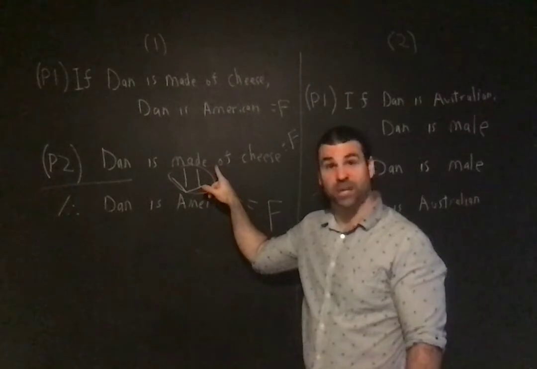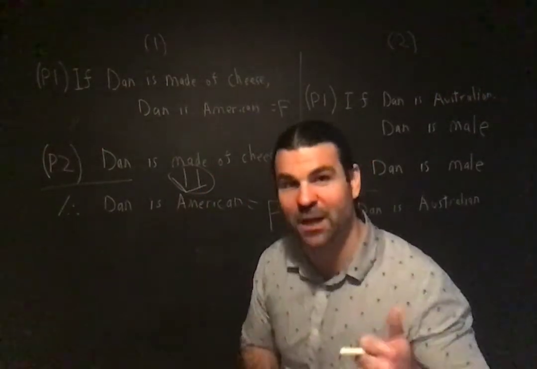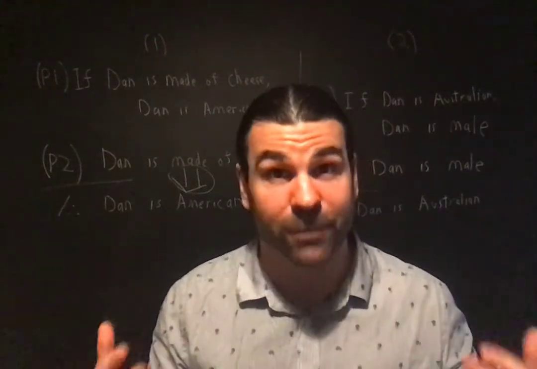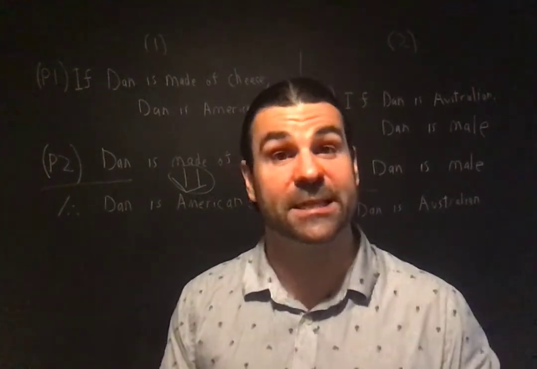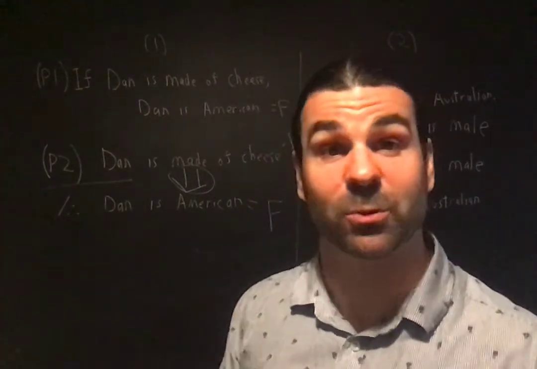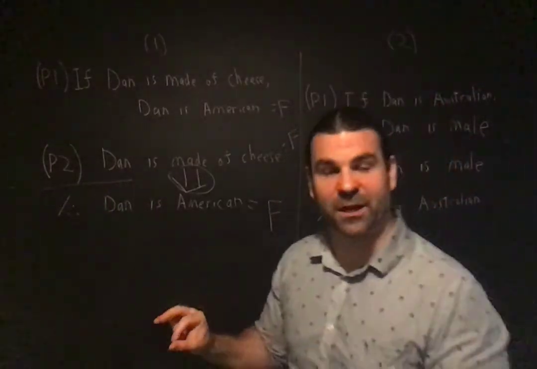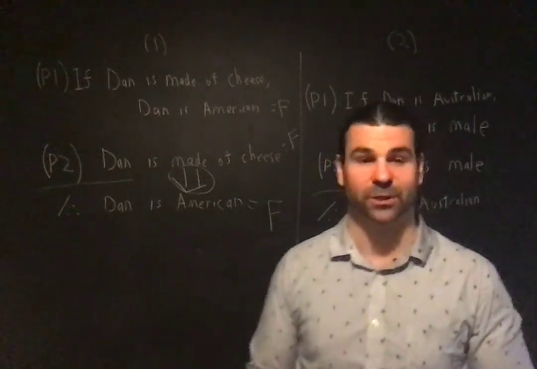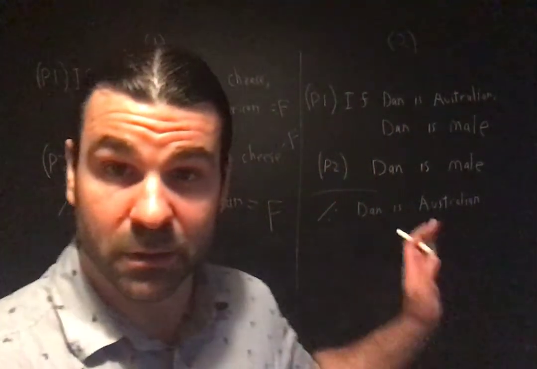And the second premise tells you I'm made of cheese. So if it's true that I'm made of cheese, and if it's also true that if I'm made of cheese then I'm American, it follows of necessity that I am American. So this is a valid argument, even though it's false that I'm American, even though the premises are false. It's a valid argument because if the premises are true, the conclusion will also be true, okay? All right, I'll end this part here and come back and do argument 2.